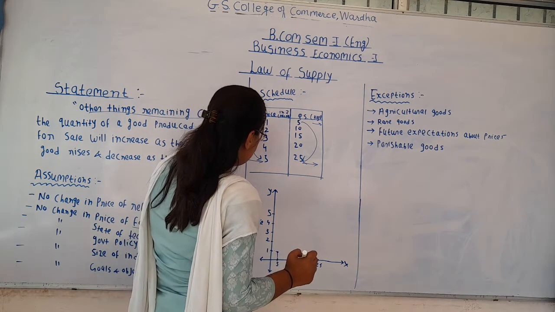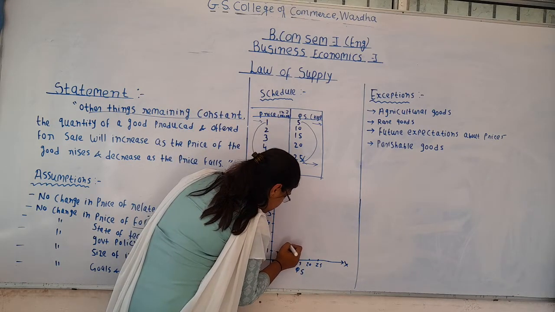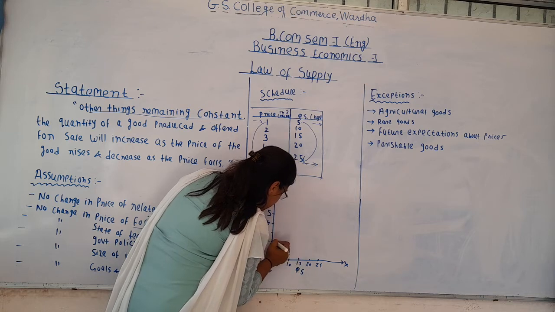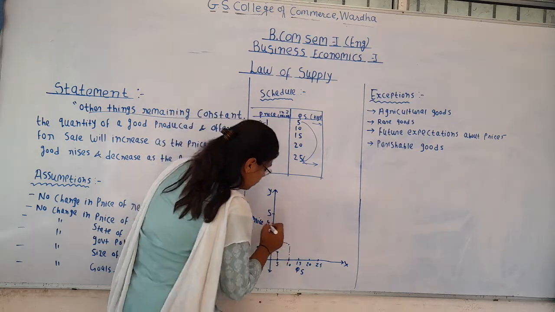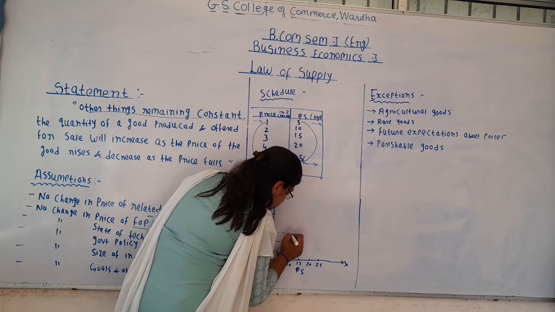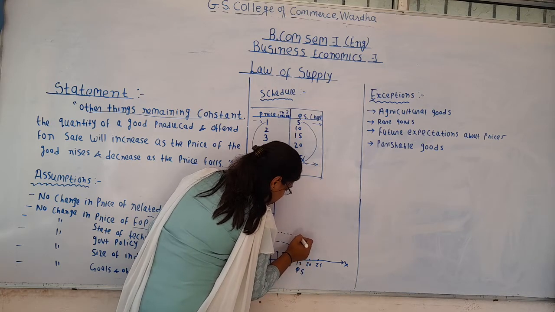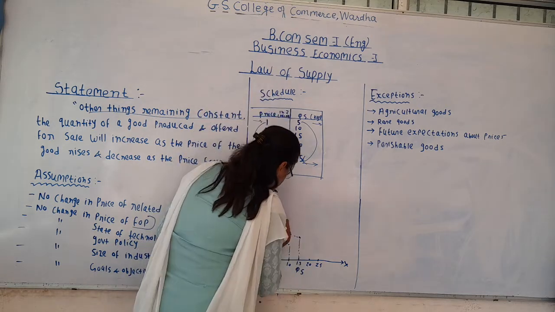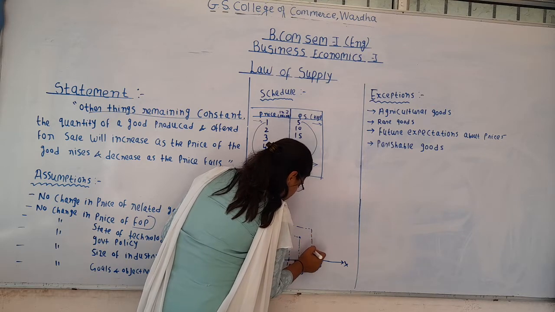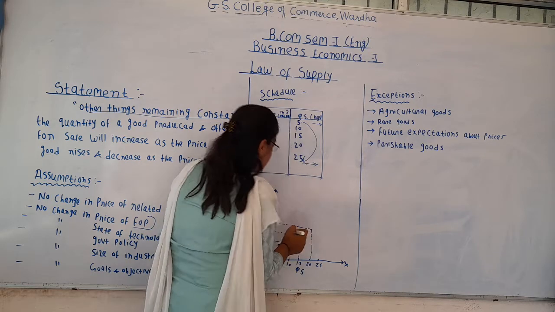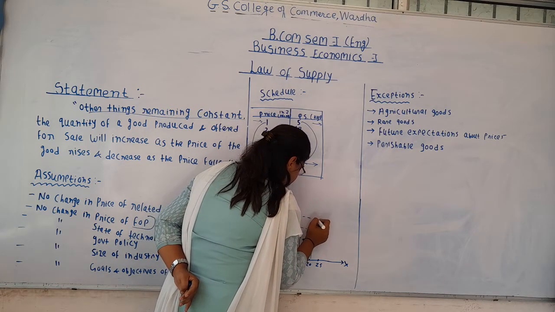When the price is increasing, quantity supplied is also increasing. When the price becomes 2, quantity supplied is 10. When the price further increases, quantity supplied also increases. So at the price of ₹3, the quantity supplied is 15 units. At the price of ₹4, you can see that quantity supplied is 20 units. And at the price of ₹5, quantity supplied is 25 units.